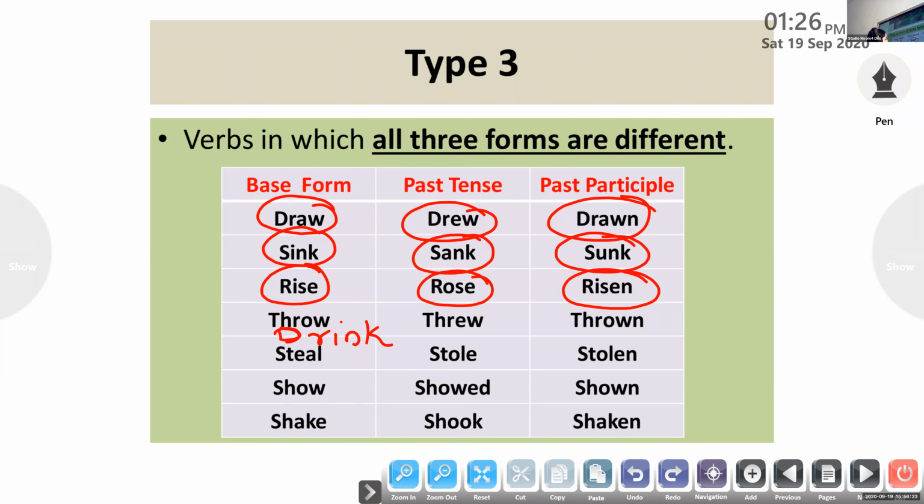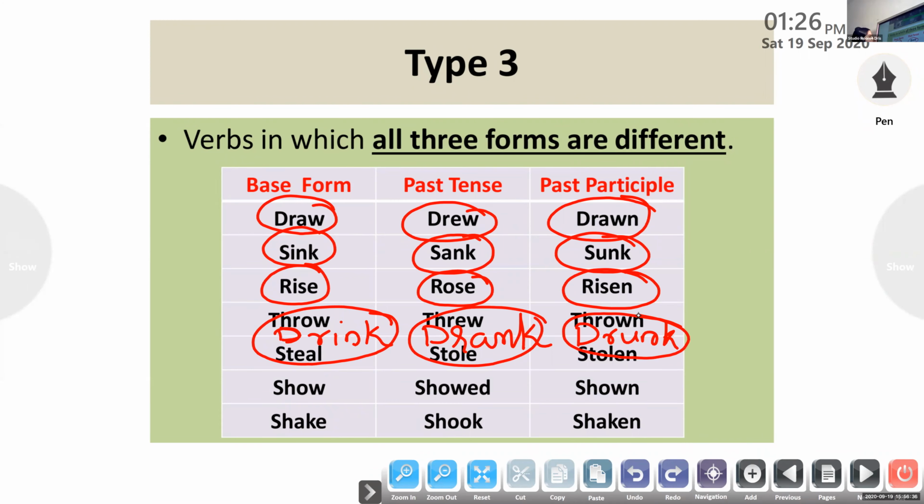Example, drink. D-R-I-N-K, drink. What is the past form? Drank. What is the past participle form? Drunk. Okay, so all three forms are different.